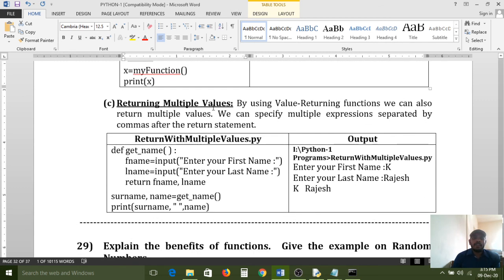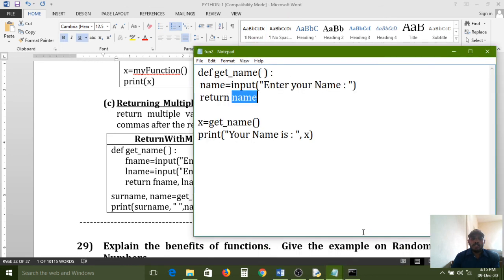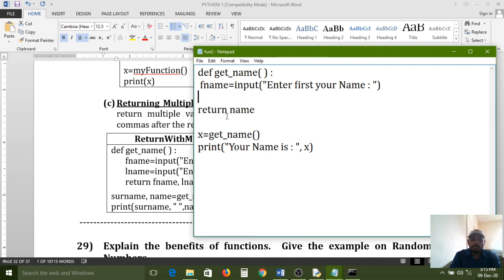Next, returning multiple values. If you want to return multiple values, for that I am giving one more example. Here I am explaining the same example. Fname is nothing but first name. Enter your first name. Okay? And next, one more statement I am writing. L name, last name, input, enter last name.